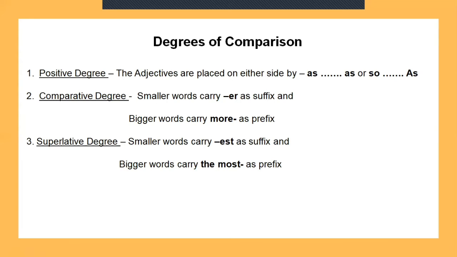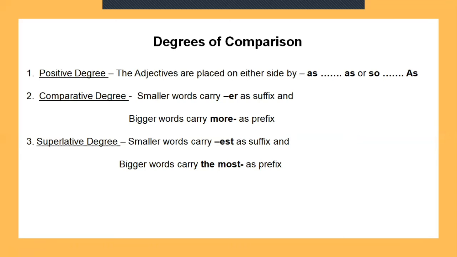In comparative degree, smaller words carry er as suffix and bigger words carry more as prefix. Prefix is, we will add the word before. Pre is before the word. So the bigger words carry the word more as the prefix. And what do you mean by suffix? The word is placed before and er is added after.